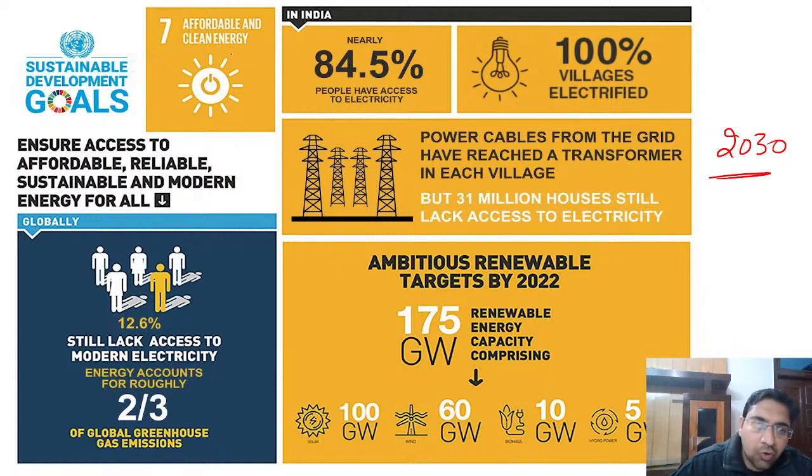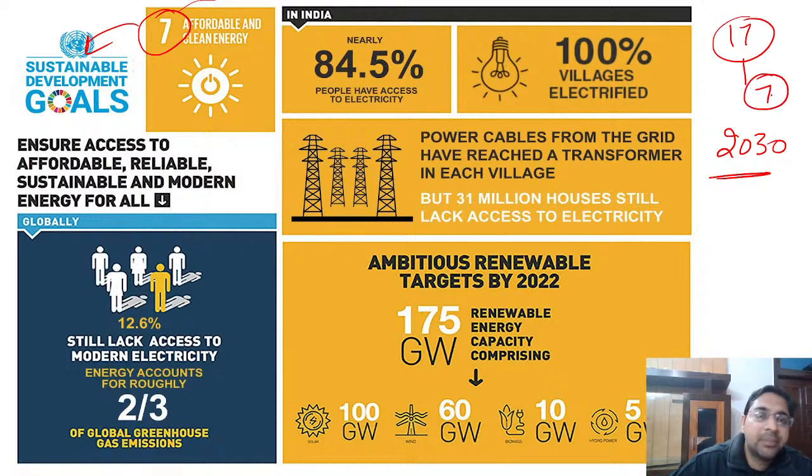Anywhere, if you are writing any descriptive test or MCQ questions, these are things which can be asked. They can ask which sustainable goal talks about affordable and clean energy. Then what you will say is that the seventh goal of SDG is about affordable and clean energy. There are a total of 17 goals, and in the 17 goals, the seventh goal is affordable and clean energy.